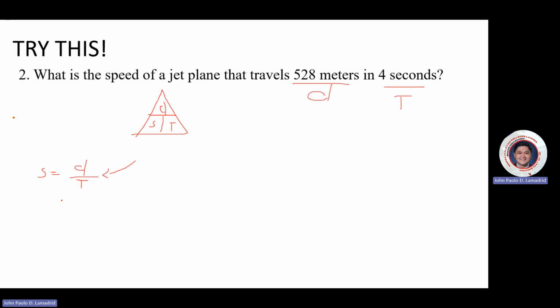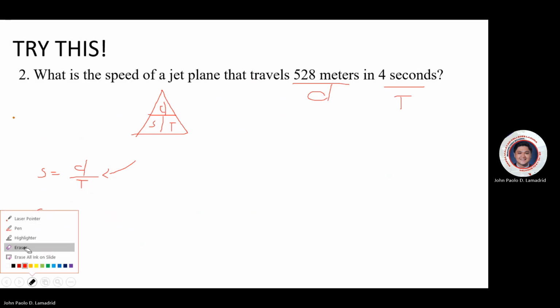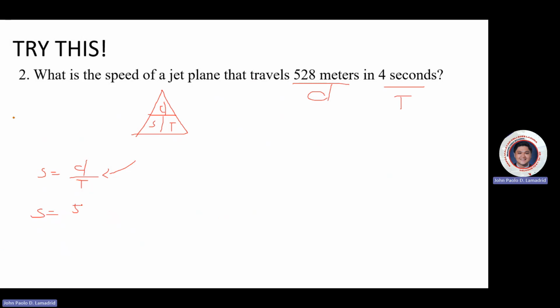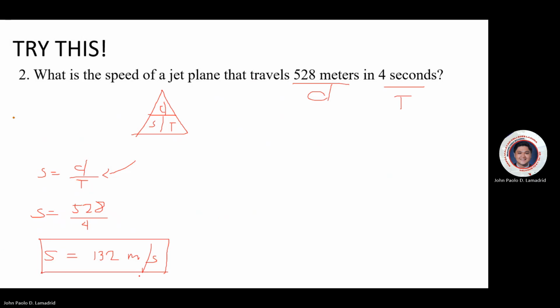Let's substitute all the variables. So speed is equal to 528 over 4, and you will get 132 meters per second. Okay.